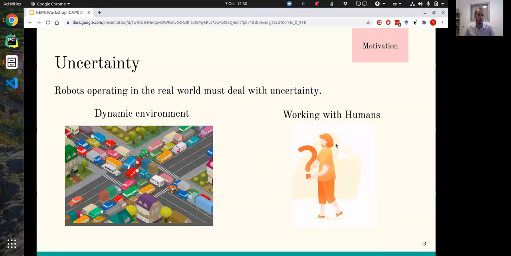Robots and robotic agents are becoming more and more prevalent in human everyday life. This means that they are required to address more and more problems in the real world. In the real world, we have a very hard problem for robots to deal with, the problem of uncertainty, be it an autonomous vehicle heading towards a busy junction, or even simply a robotic agent working with a human teammate, and humans can be very unpredictable and cause much uncertainty.